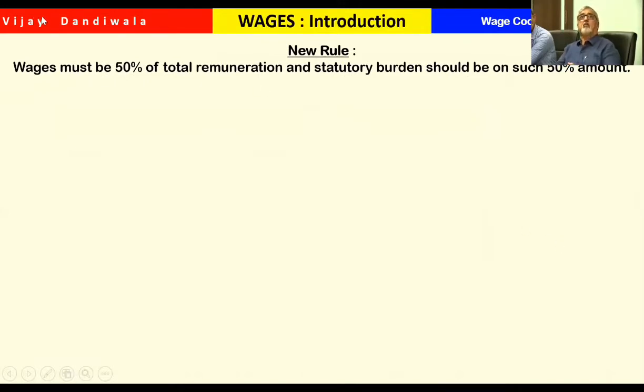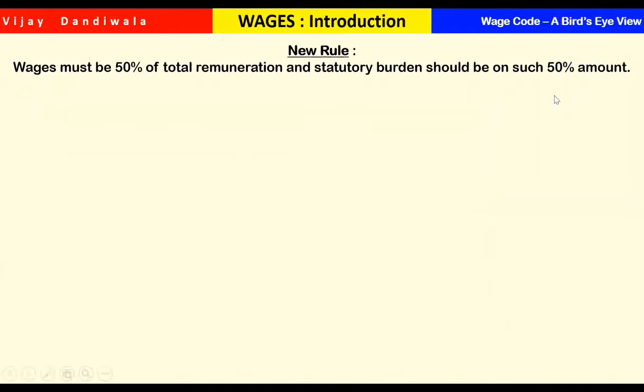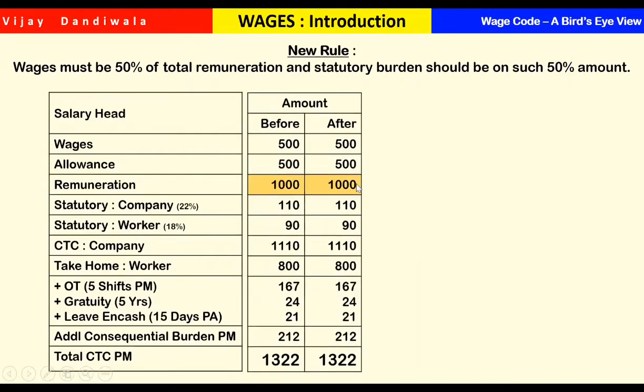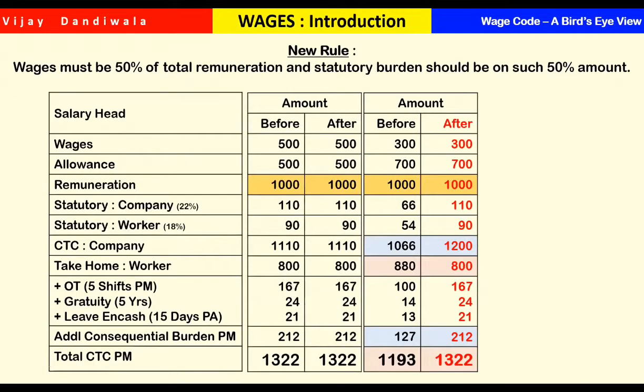Now, what does the new law say? As I told you, I am going to refer to three nomenclatures: wage, remuneration, and emoluments. Now there are three possibilities I am telling you.